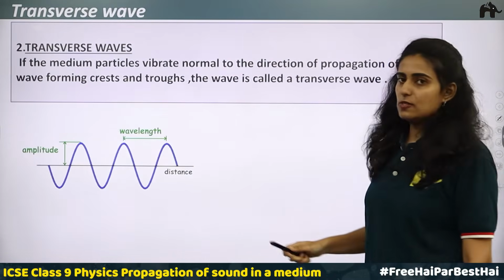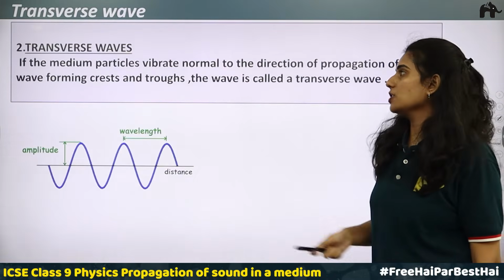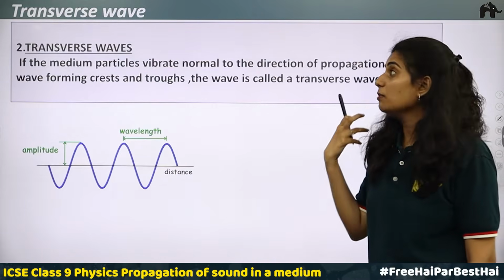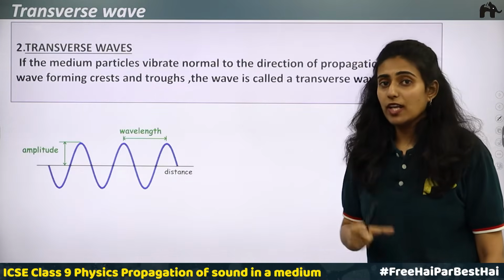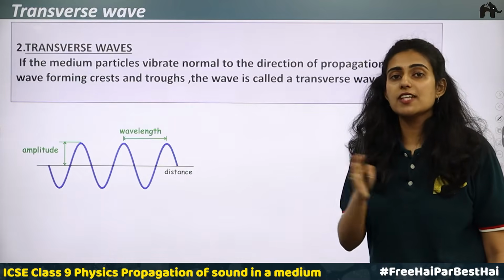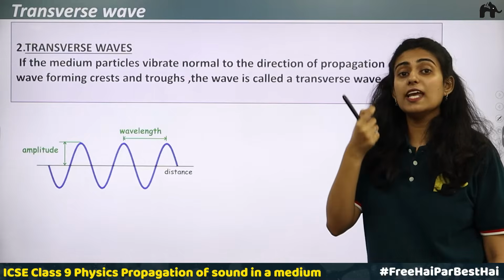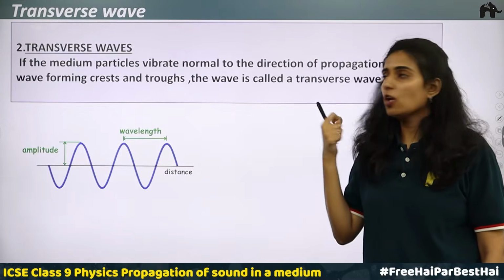Next one is transverse wave. We have discussed in detail about longitudinal waves with an experiment. So we have seen that in the case of longitudinal waves, we are not able to see the waves. We cannot see how the wave travels in air. The only thing that we can do is hear the sound. Okay, but we are not able to see.